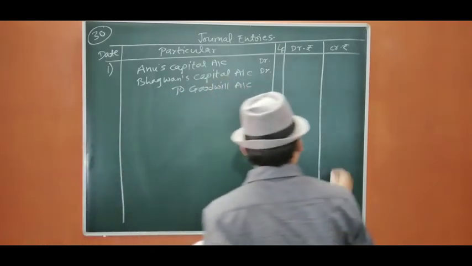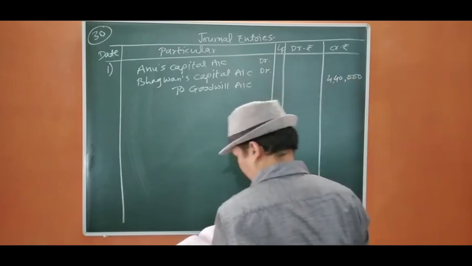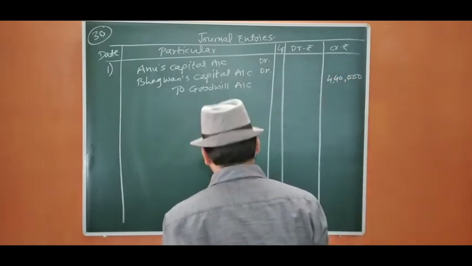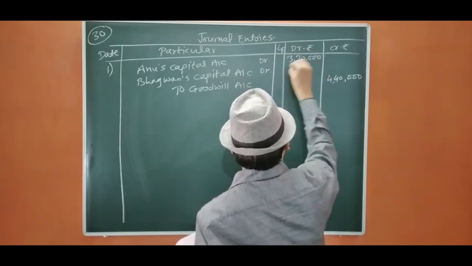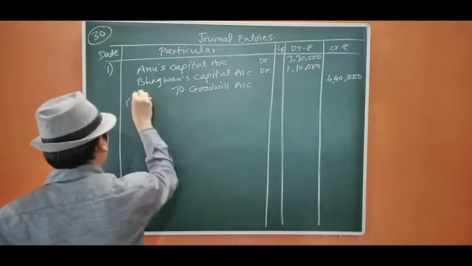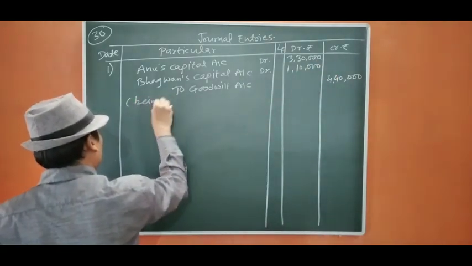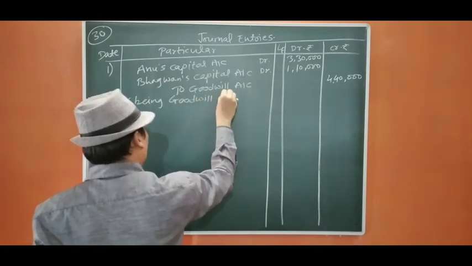The goodwill is 4,40,000, which is going to be distributed in 3:1, that is 3,30,000 and 1,10,000. Okay, being goodwill written off.